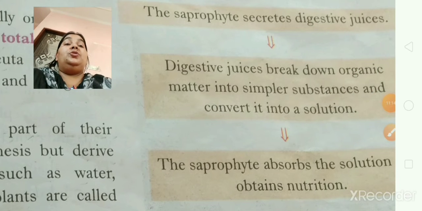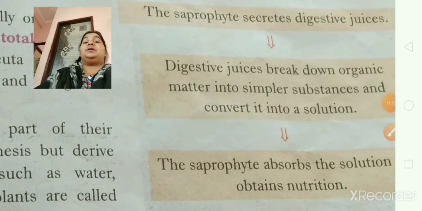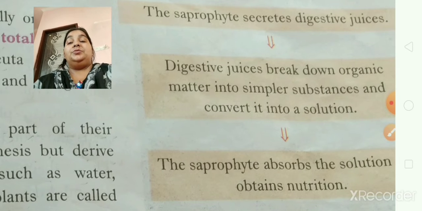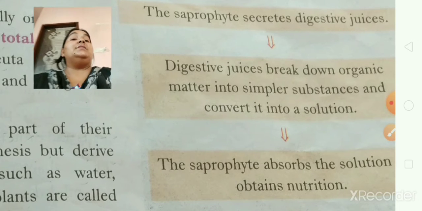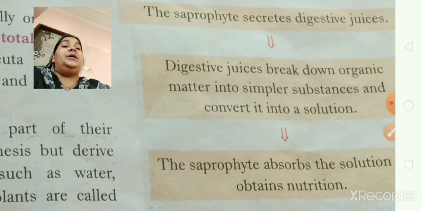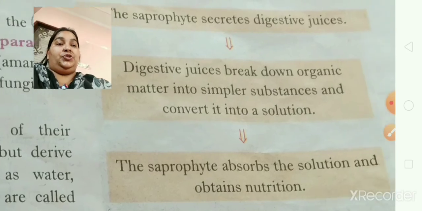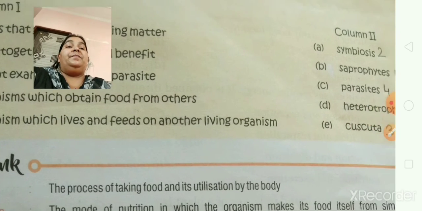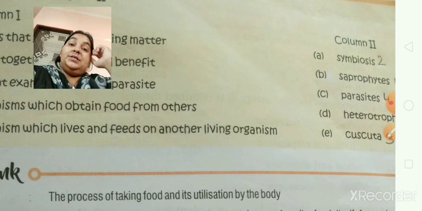Clear? So today I am just going to make you understand these two only, parasites and saprophytes, and the other two, insectivorous and symbiotic plants, we are going to read in the next lecture. For today, I am giving you a small work.